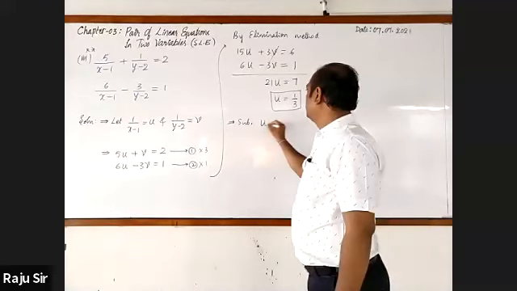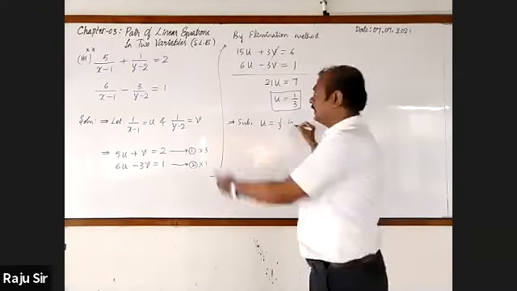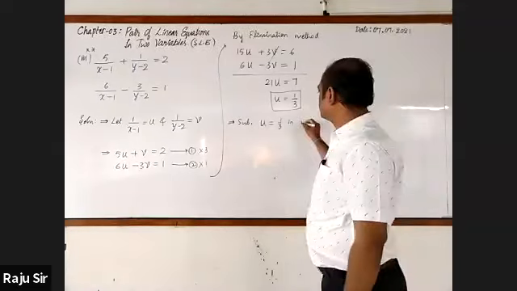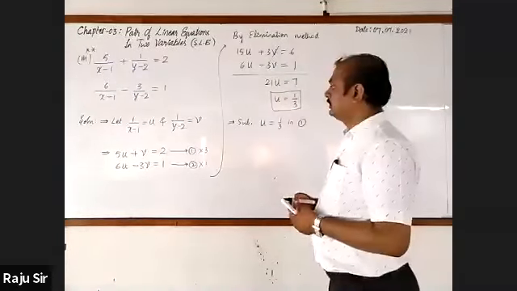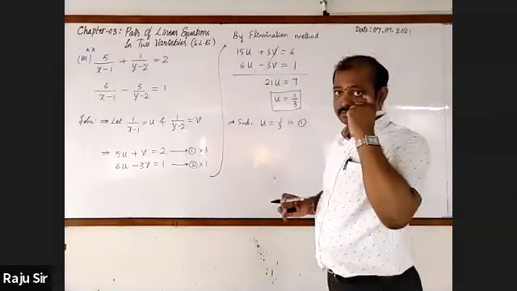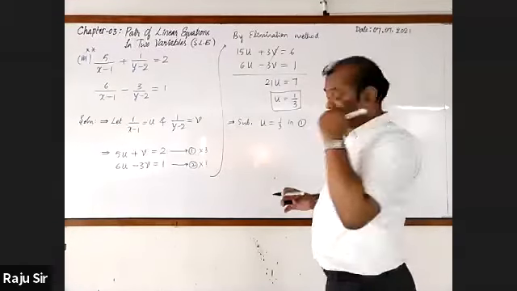Substitute u equal to 1 by 3 in any one of the two equations. Let's go for taking the first equation. You will take the second equation.